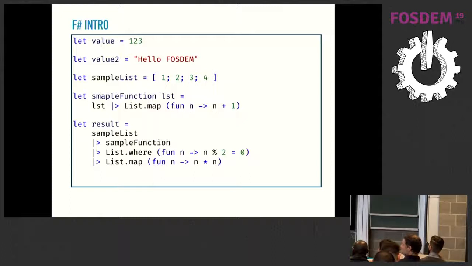So here in this example, the compiler, at compile time in your editor, knows that the first value is an integer, that value 2 is a string, and that sample list is a list of integers. And it's also a whitespace significant language, so you don't have curly braces, you don't have any other stuff. You just put 4 spaces, or as many spaces as you want